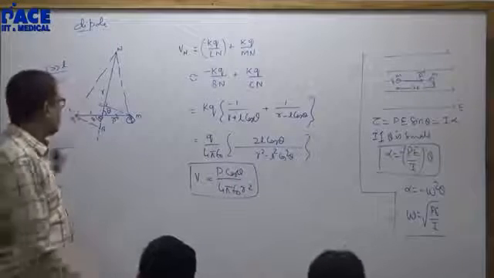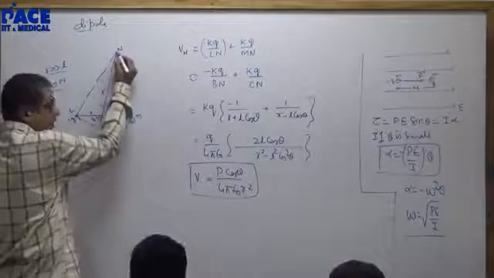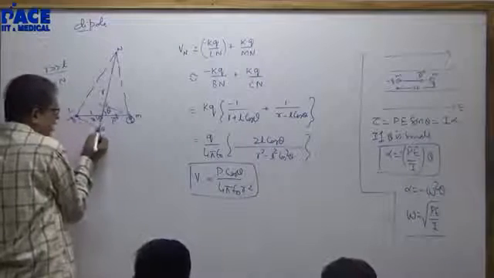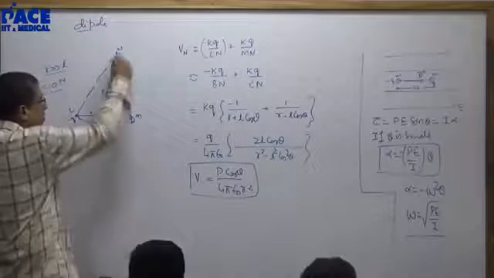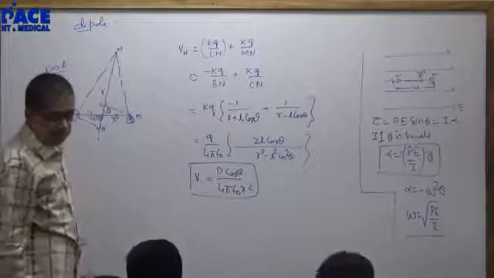Listen. Second, from L to N, how do I get that? I drop a perpendicular from L on this line. That perpendicular distance will be L. Agreed?